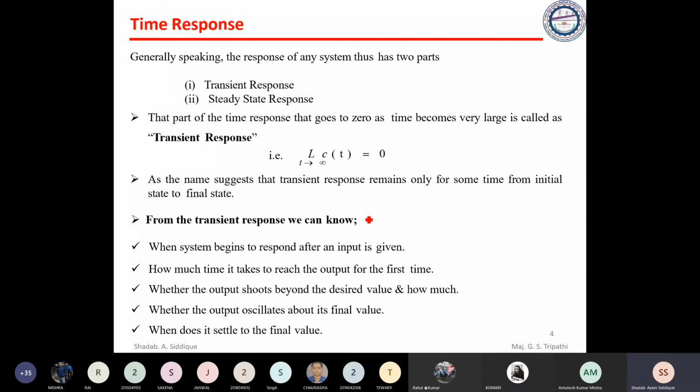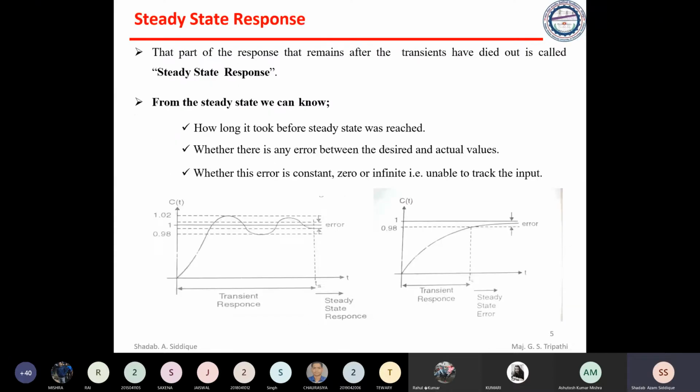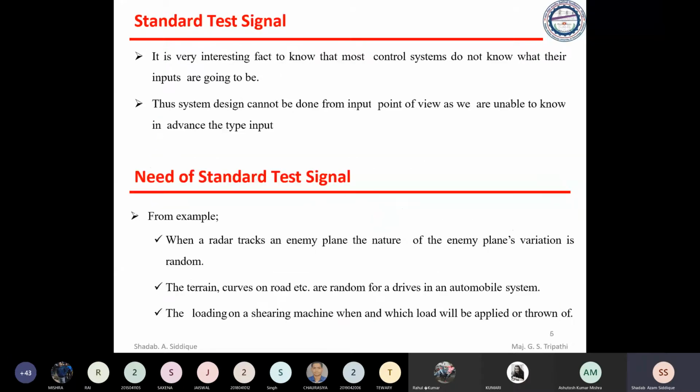Now, from the transient response, we can know different things. So these are the things we have discussed in very much detail in yesterday's class. So you can go through this. Okay, so these are the time response. Okay, so from the time response we can find these things. Okay, similarly for the steady state response, you can find these things. And the steady state response, basically you can say is the time at which the transient response died out, where the steady state starts. Okay, so only the steady state will be there, and that is a part of the response. Okay, so the total response will be the steady state response plus the transient response.